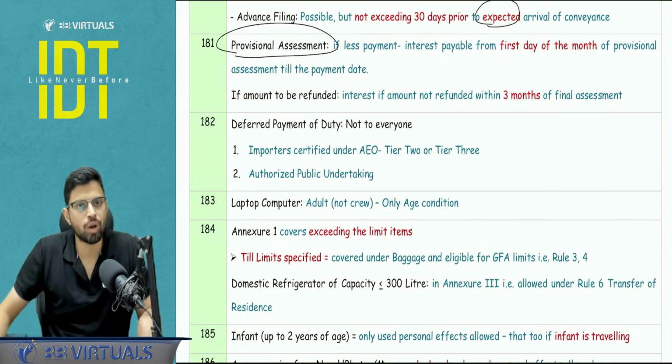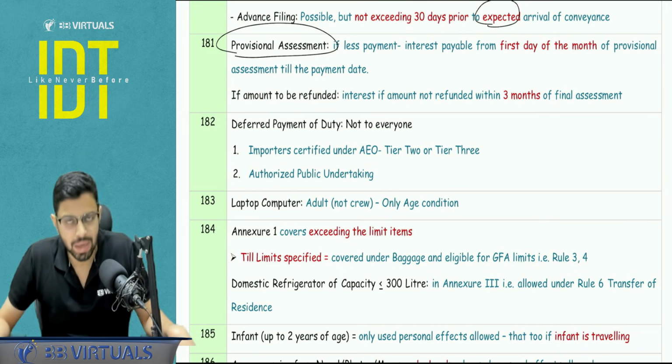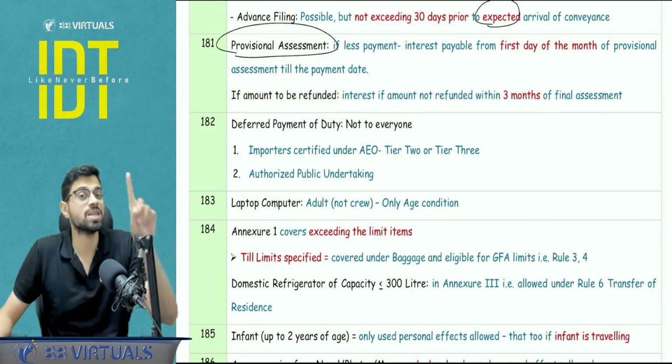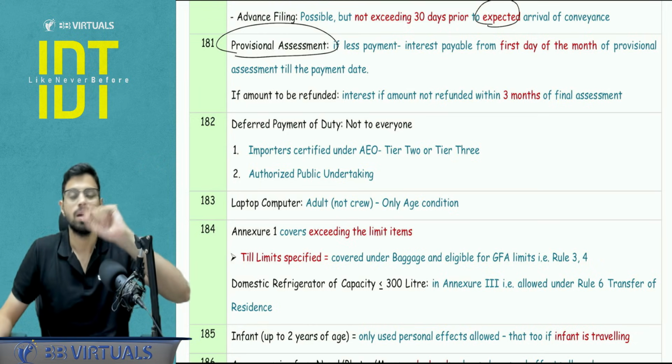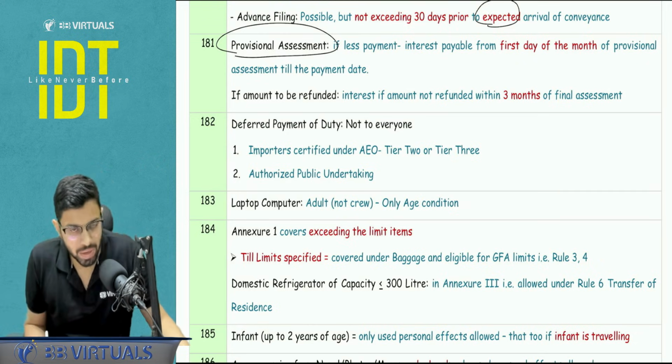Provisional assessment, can we go for it? Section number 18, answer is yes. If ultimately the duty is payable, then there will be interest applicability, and interest will be from the first day of the month of the provisional assessment. This is a very special point to be noted, right? And 15% interest you will be paying.